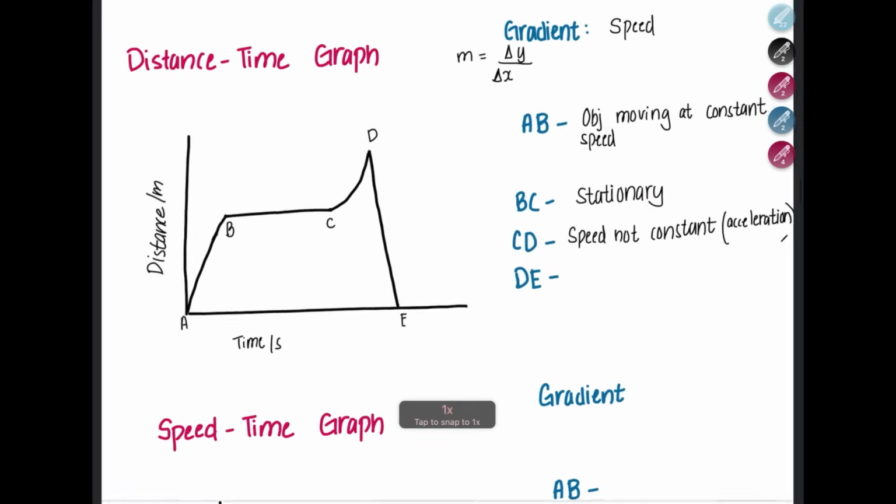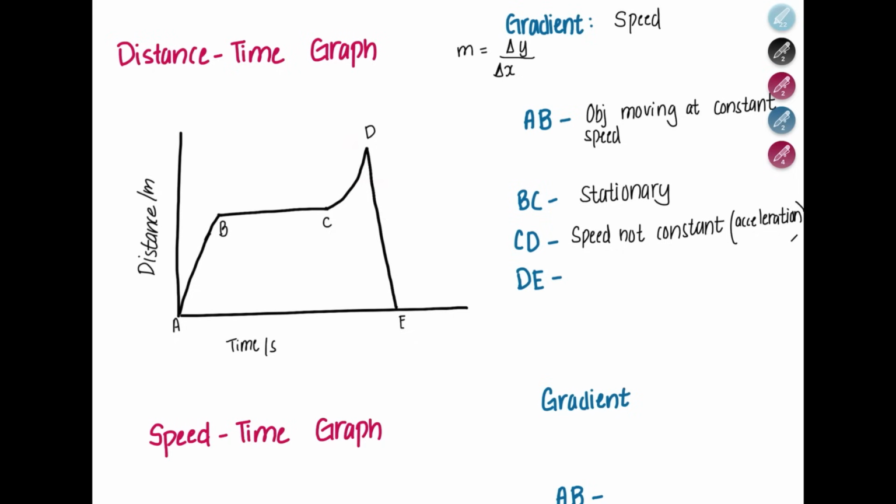Finally, we have DE. DE is also a slope. Now the object is also moving at a constant speed. Object is moving back to the starting point, moving at constant speed back to the starting point. In region A to B, it's moving away from the starting point.